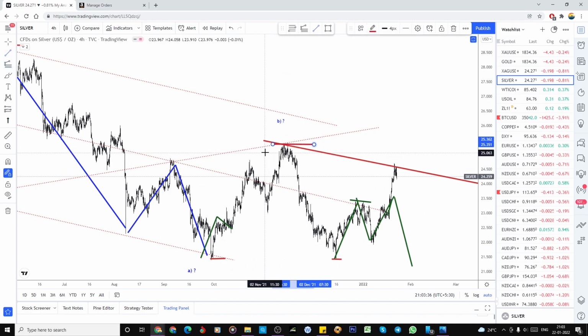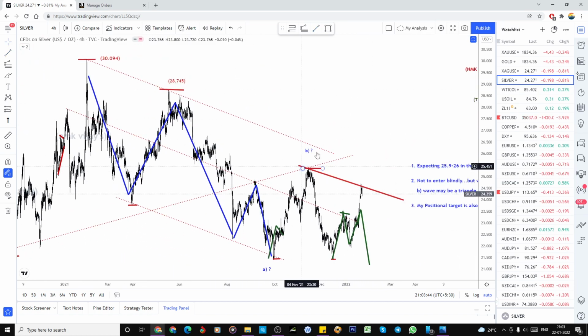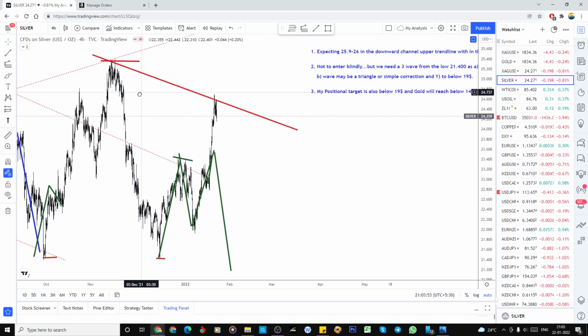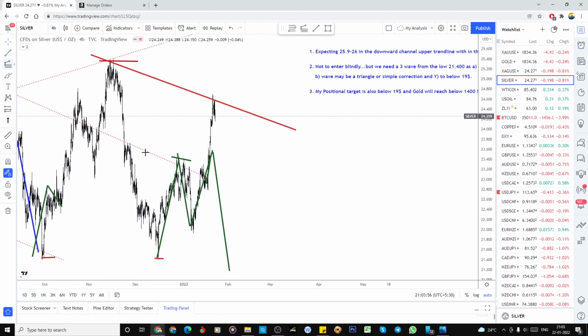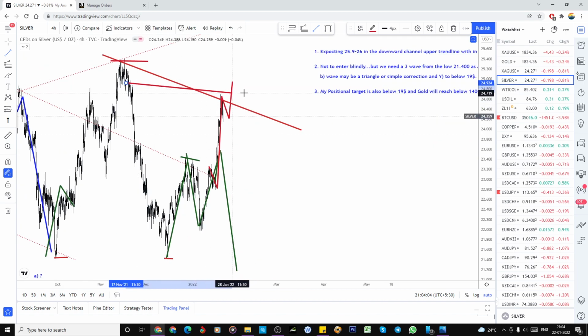Because if it breaks this high also, but this is looking like an impulsive wave, so then the count will change. And I already informed that we have to trade according to the gold, not according to the silver. But even though here it looks like in that 4-hour chart, A, B, so this could be the wave 1, this could be the wave 2, this could be the wave 3, and one more high is also possible. So I already placed that sell order here with the stop loss here.